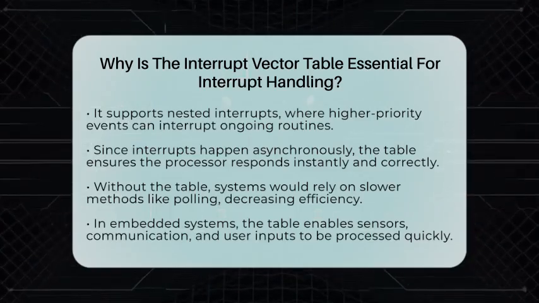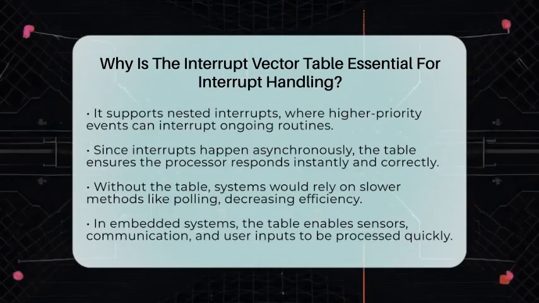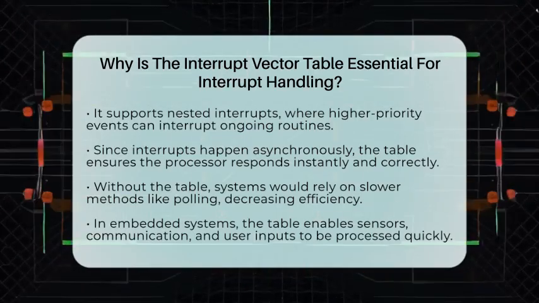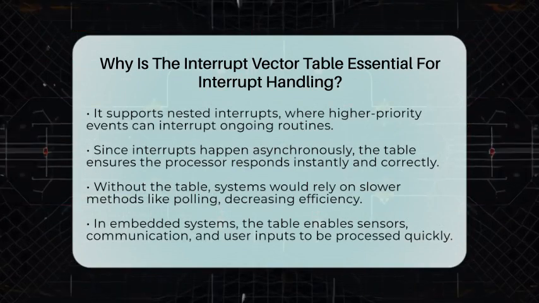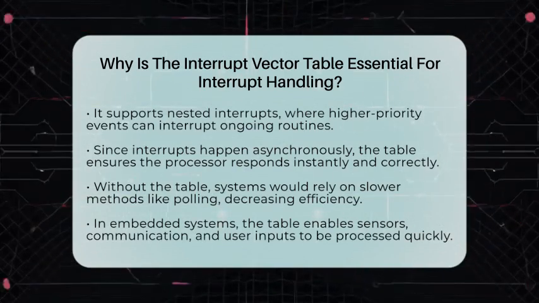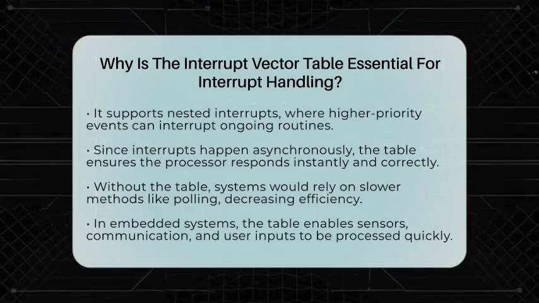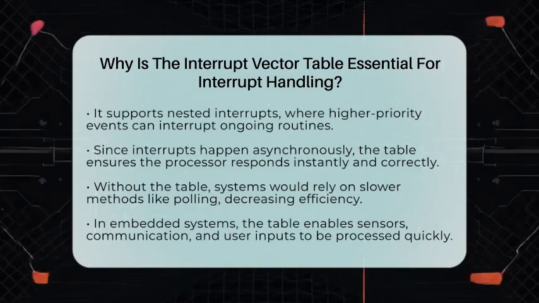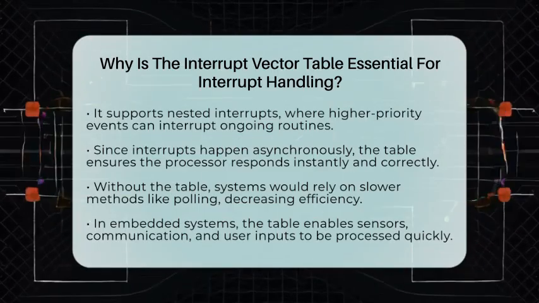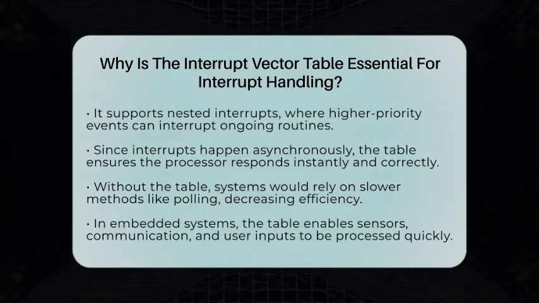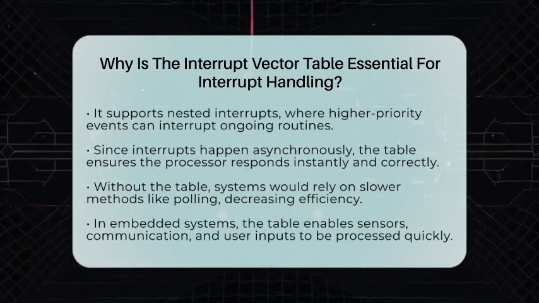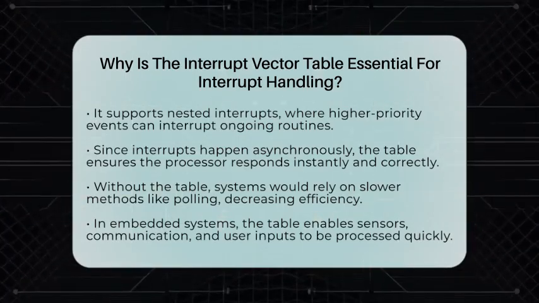In embedded systems, this quick response is what keeps things running smoothly. Sensors can alert the system immediately when they detect something, communication can be handled without delay, and user inputs can be processed swiftly. The interrupt vector table is the backbone that makes all this possible. It provides a reliable, organized, and fast way for the processor to handle multiple events efficiently. That's why it's so essential for interrupt handling in electronics and embedded systems.